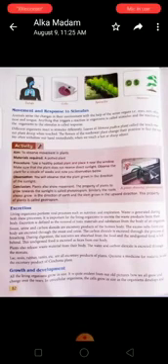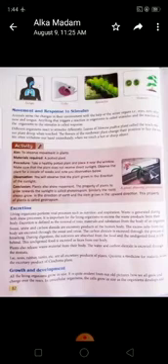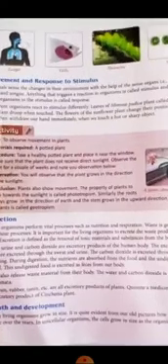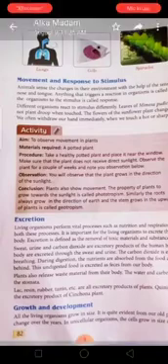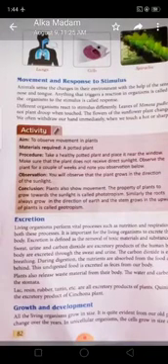Now, I am going to discuss with you movement and response to stimuli. In your book, movement is not given. So, first, I will discuss movement with you. Children, movement is a very important sign of a living organism.